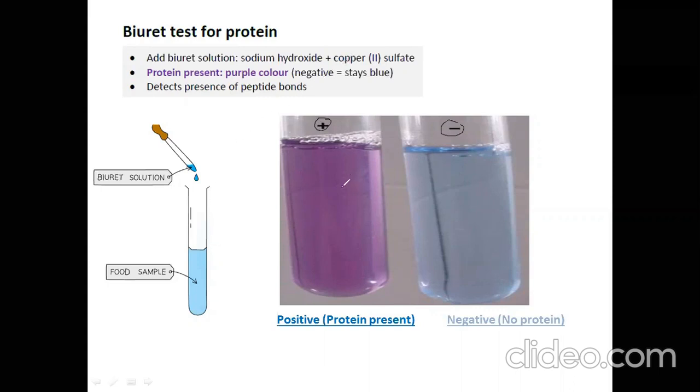You will see the color change into purple. If the color changes into purple by addition of copper sulfate, it means that proteins are present in your food sample.